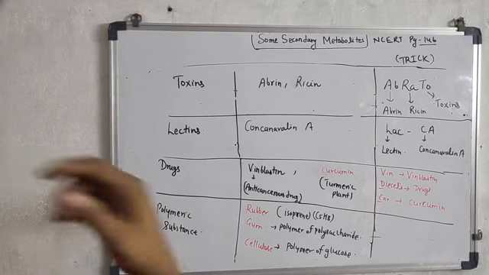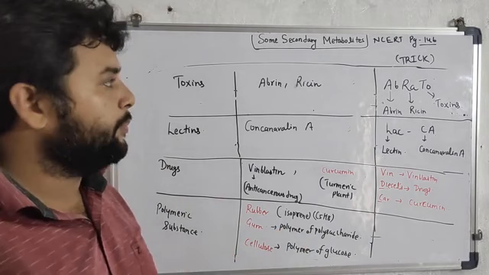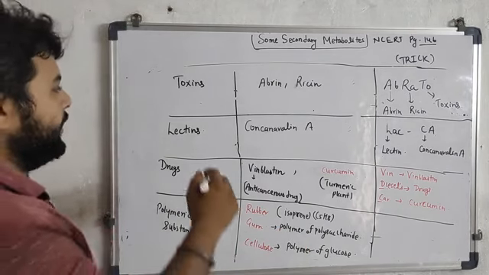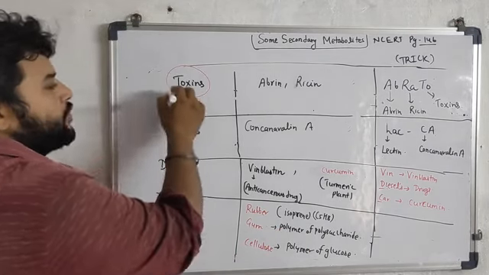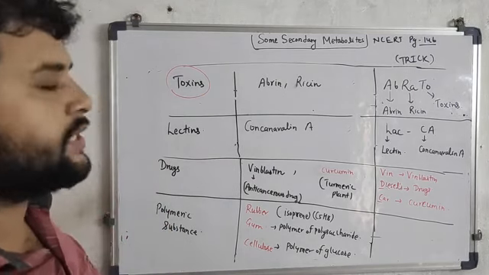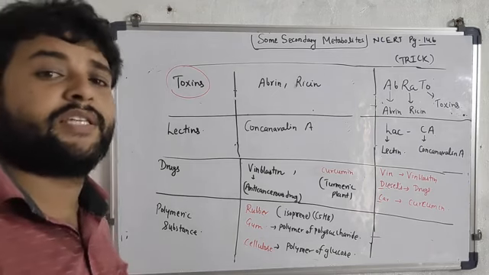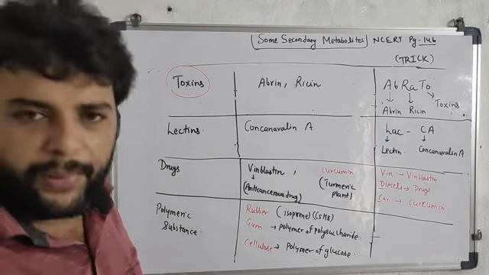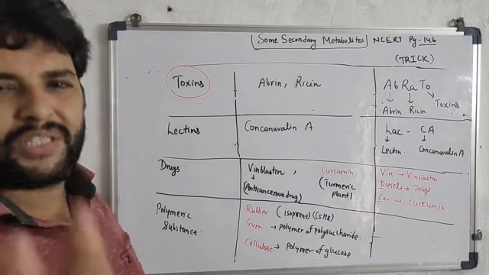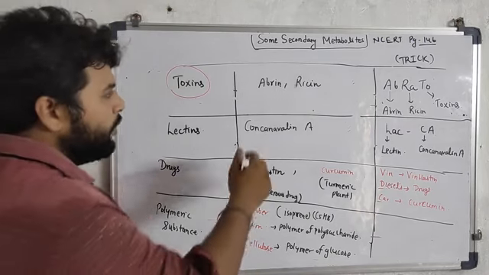Now let us consider some other examples given about the secondary metabolites. The next one is toxin, and toxin simply means toxic substances that are released from plants, which may be toxic for some animals or human beings also.